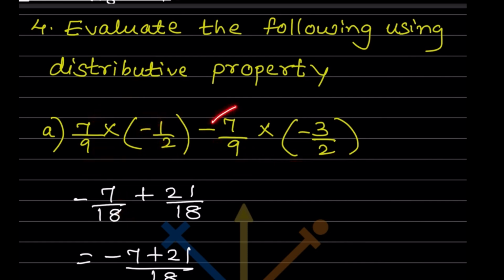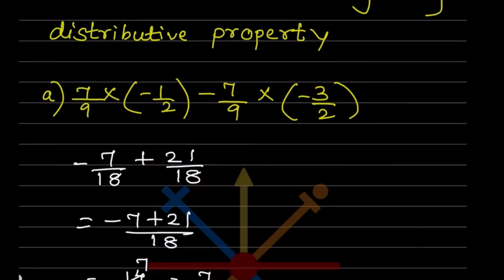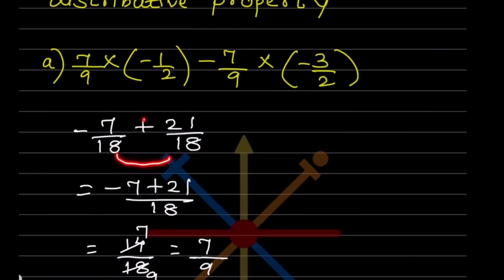Now here, minus into minus is going to be plus, and then 7 3s are 21, and this is going to be 18. So now what you can see, because this is a plus sign, both of these we are just going to write once. Because this was multiplication, we multiplied this one.